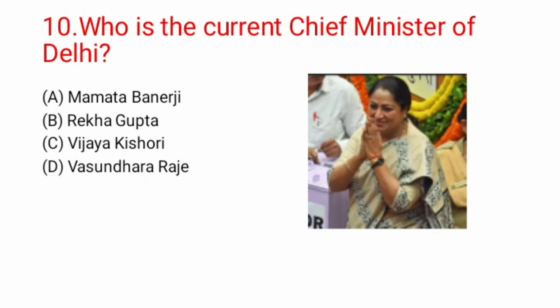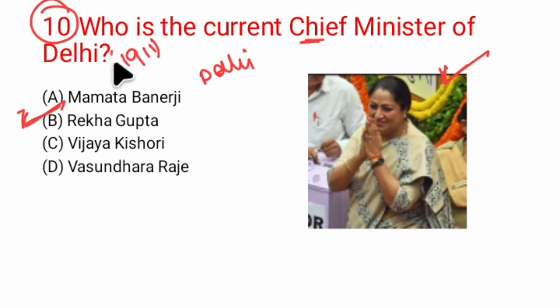Moving forward, question number 10: who is the current Chief Minister of Delhi? Her name is Rekha Gupta. She was in the news, which is why I framed this question. Rekha Gupta is the current Chief Minister of Delhi. If you talk about Delhi, till the year 1911, Calcutta was the capital city of India. After 1911, after the Delhi Durbar, the capital was transferred to Delhi.